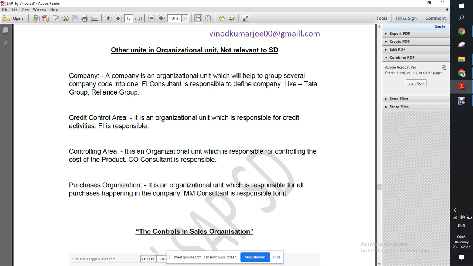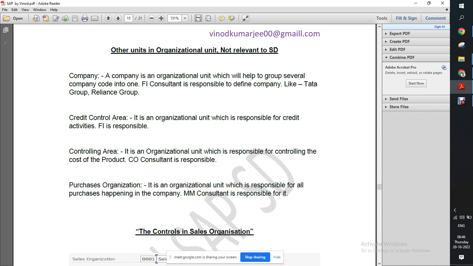What is credit control area? It controls credit activities. It will help in maintaining the credit score or credit limit. Controlling area: whatever cost is coming to the company, whether it is manufacturing cost or service cost, that is controlled by the controlling area.